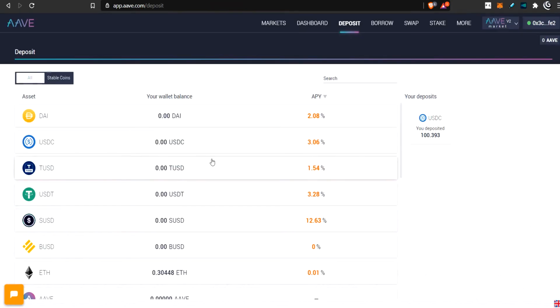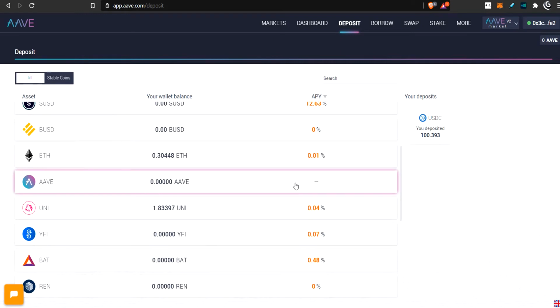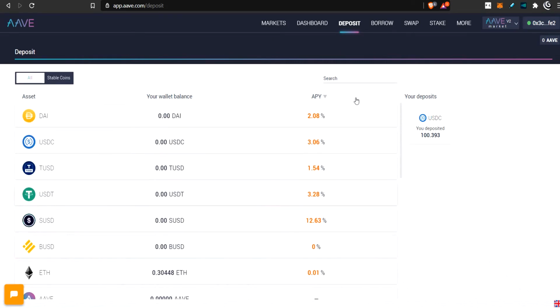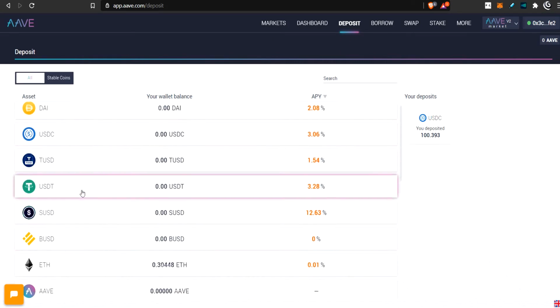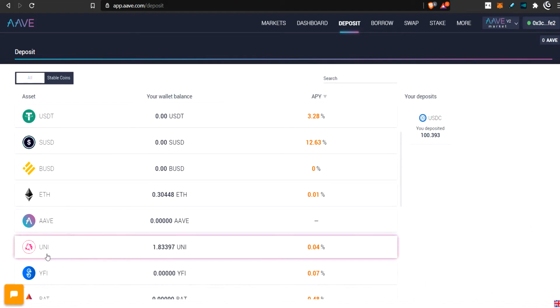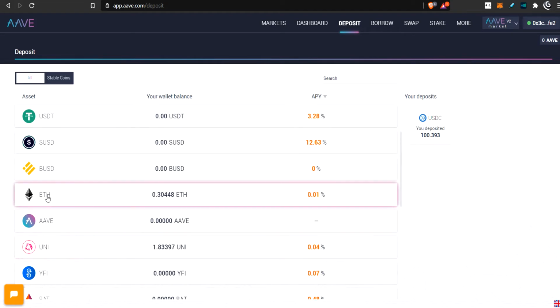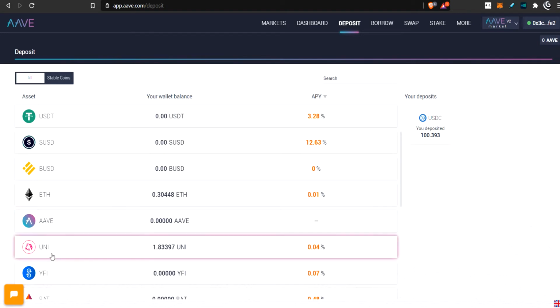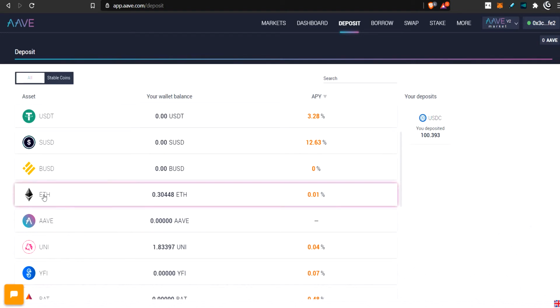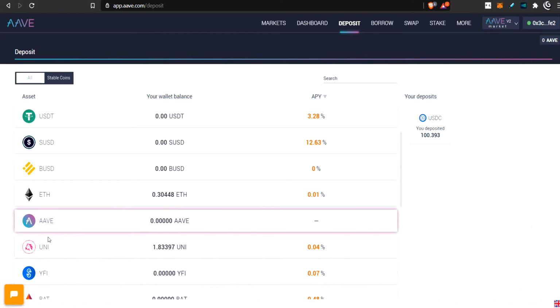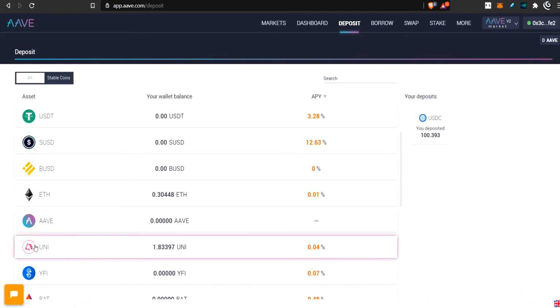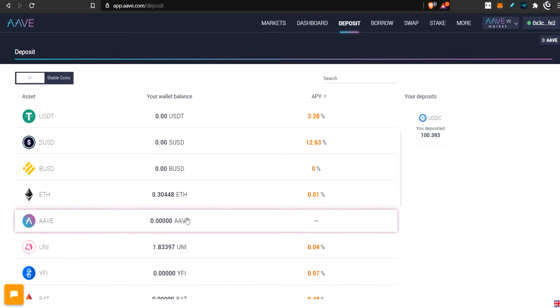Okay, now unfortunately I don't have any debt to repay, and I'm not going to walk you through it, but I can show you with this. Let's say I had supplied Uni again in here, and I had borrowed ETH against the Uni. So I owe some ETH back, and I don't want to pay my ETH back. I don't really want this Uni. So what I would have to do is withdraw some of the Uni from here, take it to Uniswap, switch it for ETH, come back here and repay the ETH.